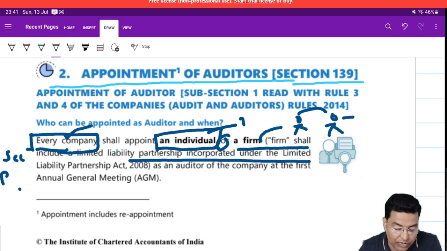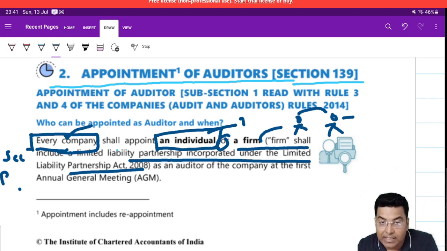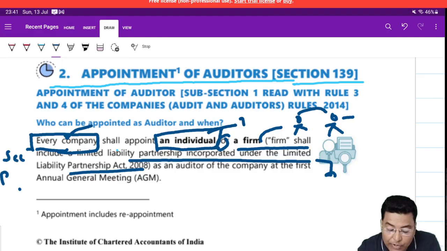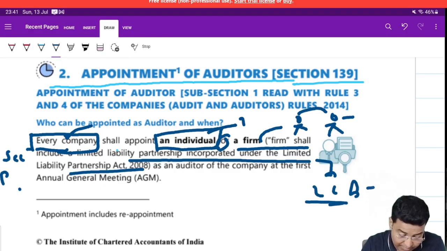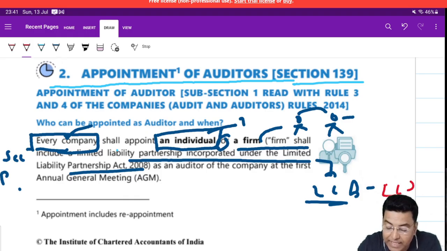And if you say, I don't want to be a firm, I want to be an LLP, so if you, as a chartered accountant, incorporate an LLP, then this firm can also be appointed as the auditor of the company.